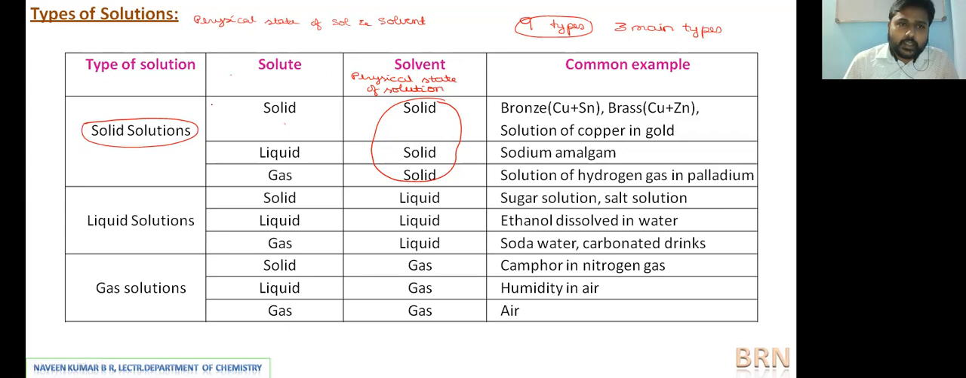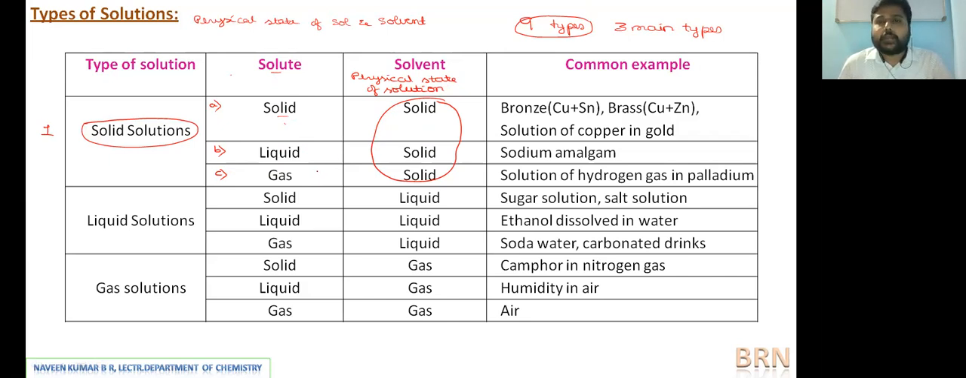If the solute is solid, then it is the first type under solid solution. If the solute is liquid, it is the second type under solid solution. If the solute is gas, then it is the third type under solid solution. Hence, solid solutions are further divided into 3 types based on the nature of the solute, whether solid, liquid, or gas. With respect to its physical state the solution is the same, but the type will differ because the solute's physical state varies. So this classification is very important.